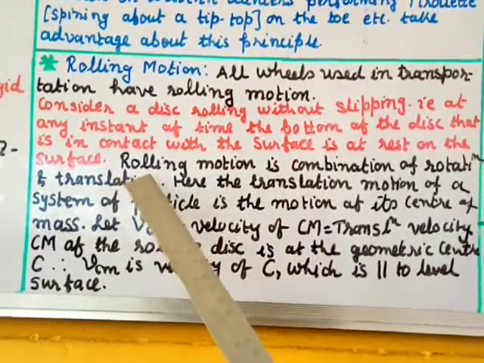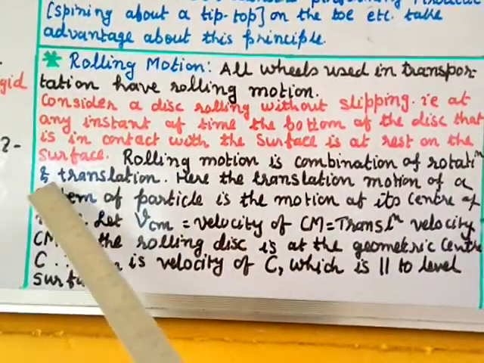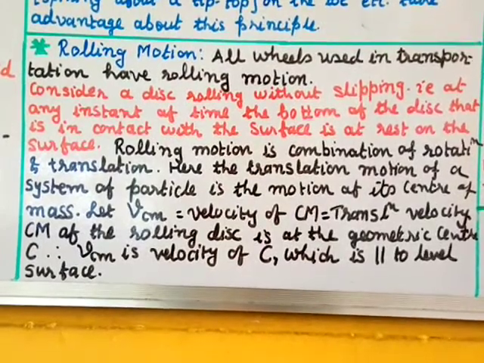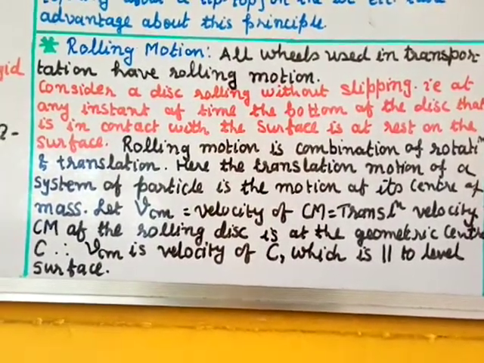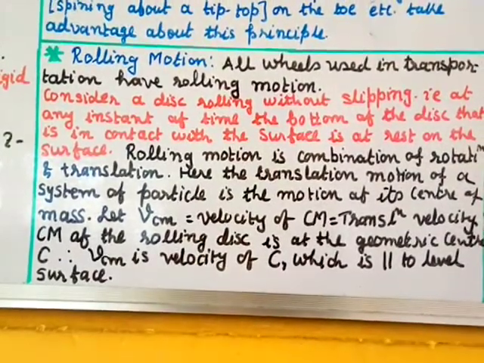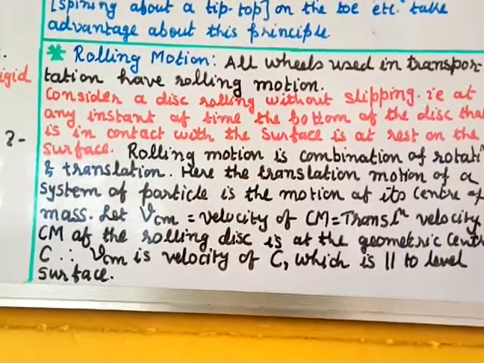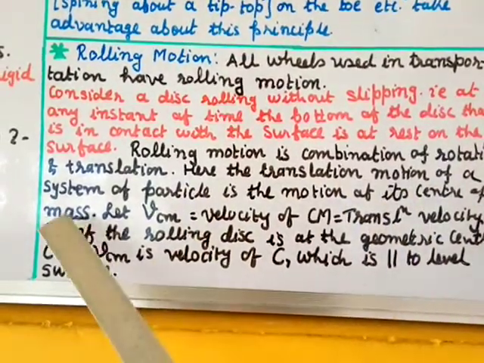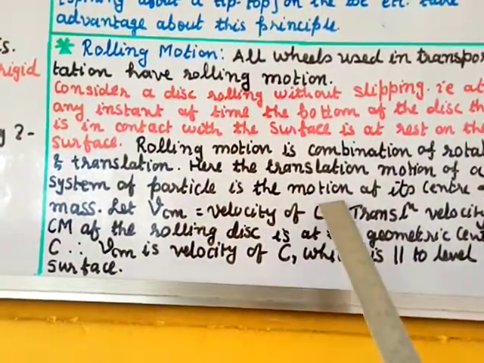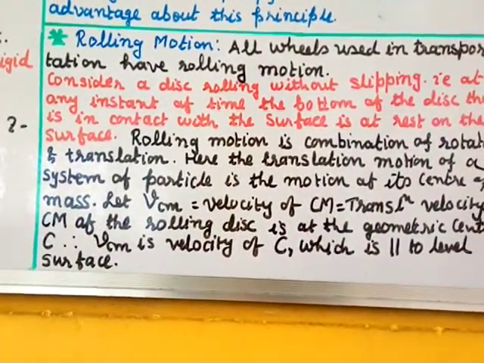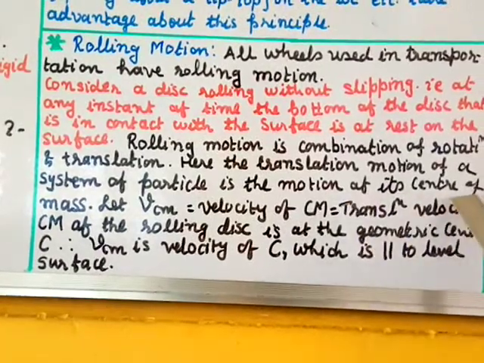Rolling motion is a combination of rotation and translation. This we have studied in the motion of a rigid body. So in a rolling motion, the combination of rotation and translation takes place. Here the translational motion of a system of particles is the motion of its center of mass.